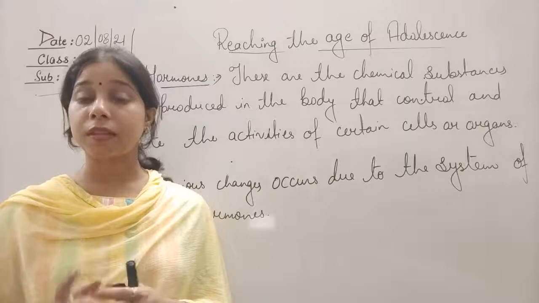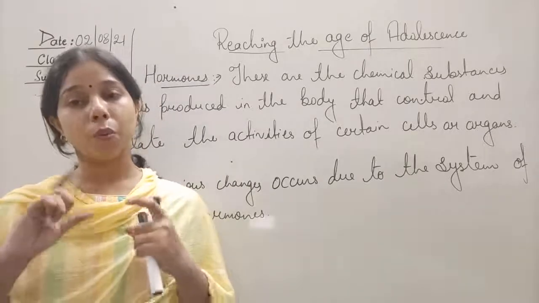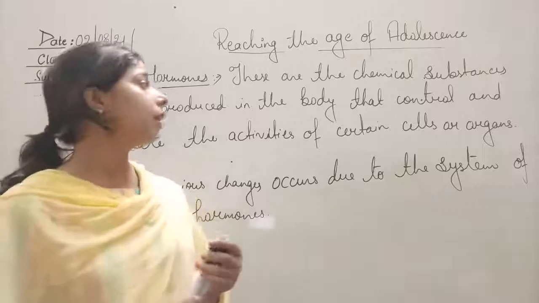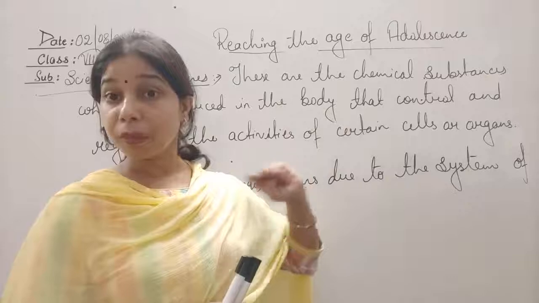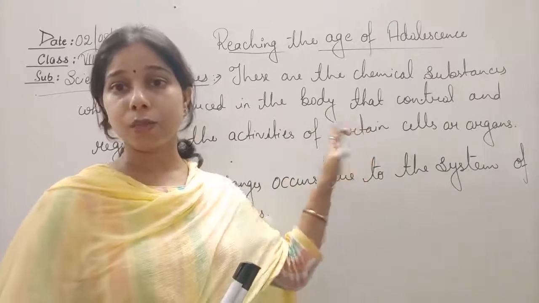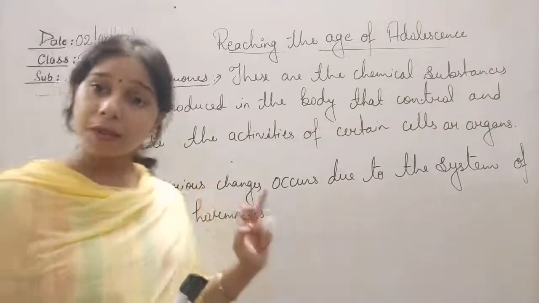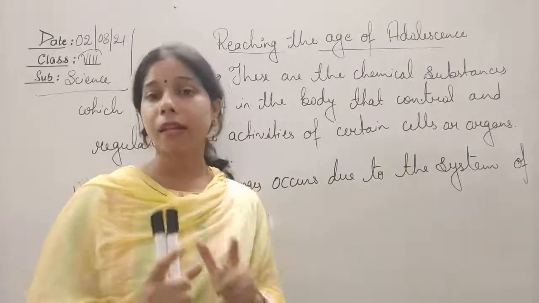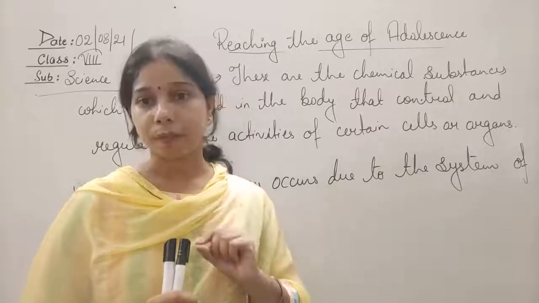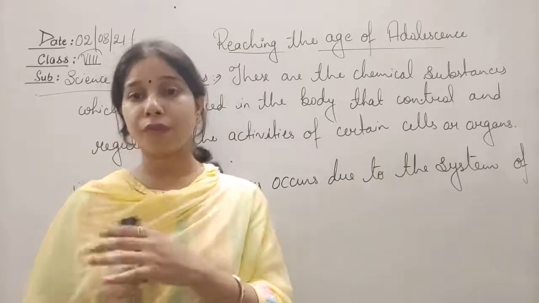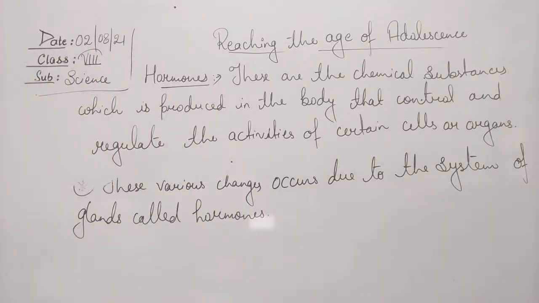These chemical substances reach the target area, where they work. So that is why I said it is a chemical substance produced in the body by the different glands. I'll tell you about the glands, what that means. They help in controlling as well as regulating the activities. Activities of what? Of an organ, the activities of the cells of the organs. Okay, this is the hormones.